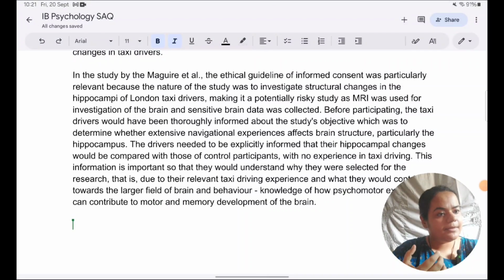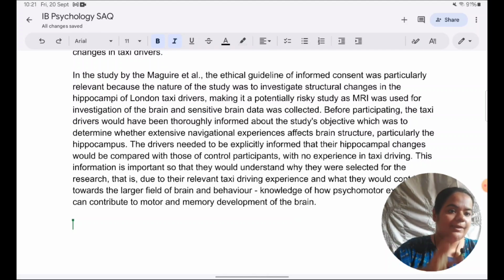Okay, now we can become furthermore elaborate, we can add more detail to the answer. We can add specifically what could be problematic about having MRI scanning done, which is why informed consent is important.